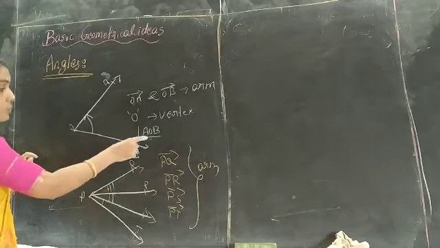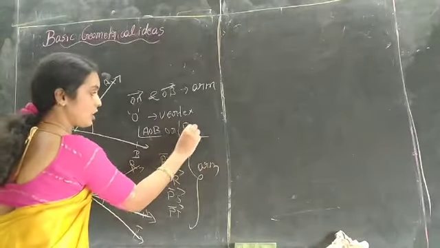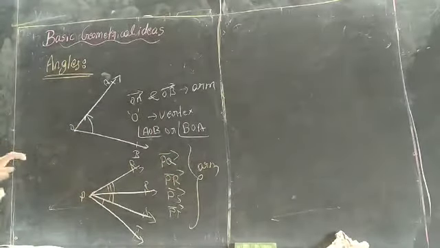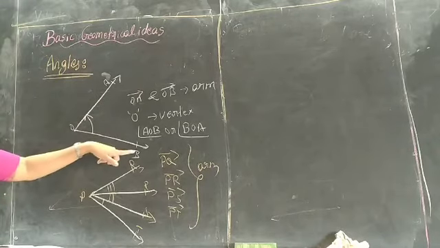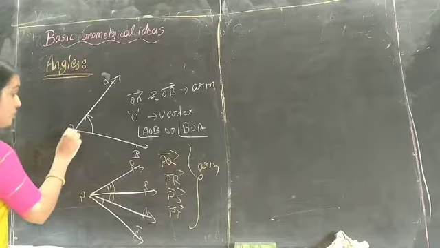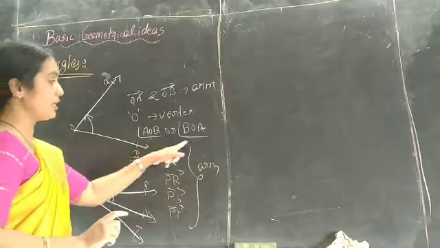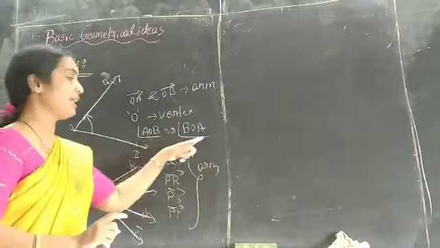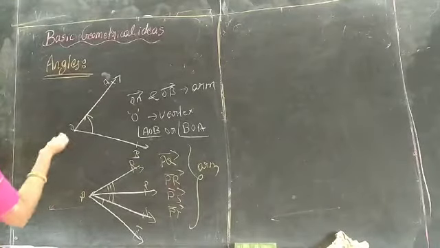We can also write angle BOA, but we should not write angle OAB or BAO. That is meaningless; the vertex must be in the middle. This is the symbol to denote an angle: angle AOB, angle BOA.